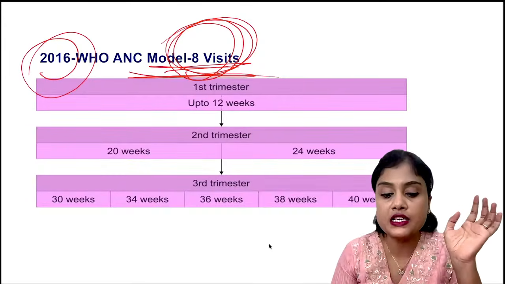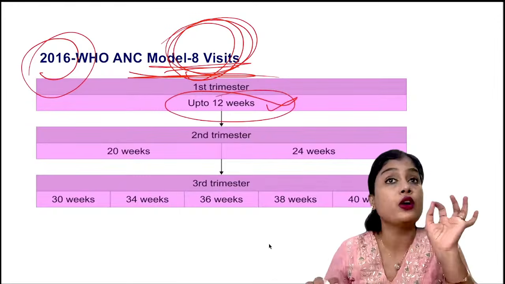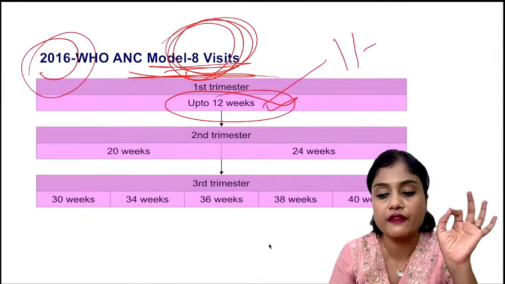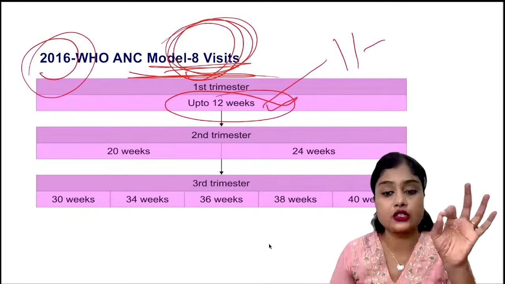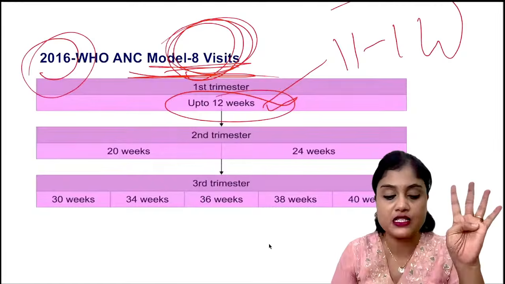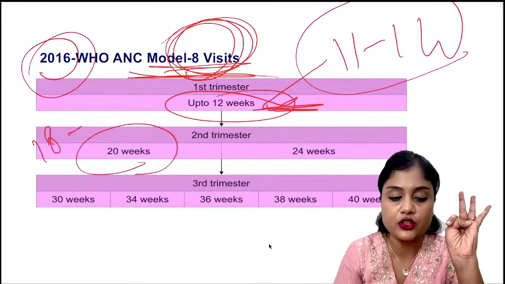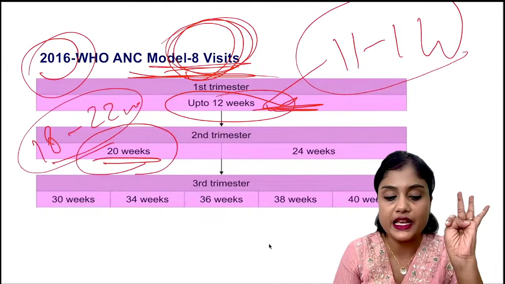First trimester at 12 weeks. Remember, for the NT scan she has to come first, that is between 11 to 14 weeks. So ideally by 12 weeks she has to come. That should be her one visit in the first trimester. Then is the anomaly scan, which we do between 18 to 22 weeks. So this anomaly scan would be her next visit.